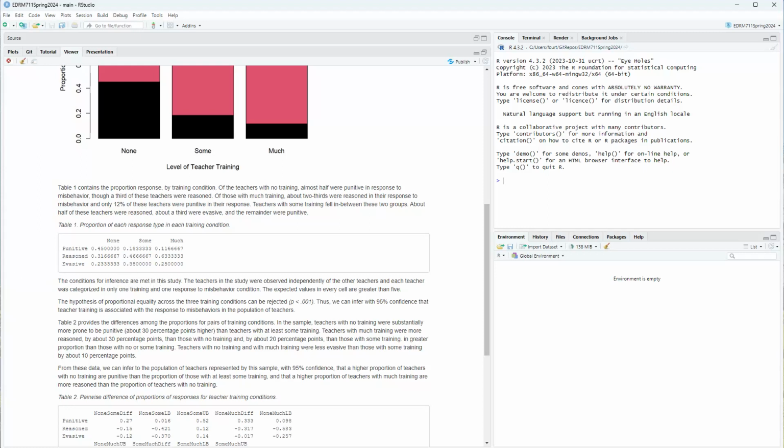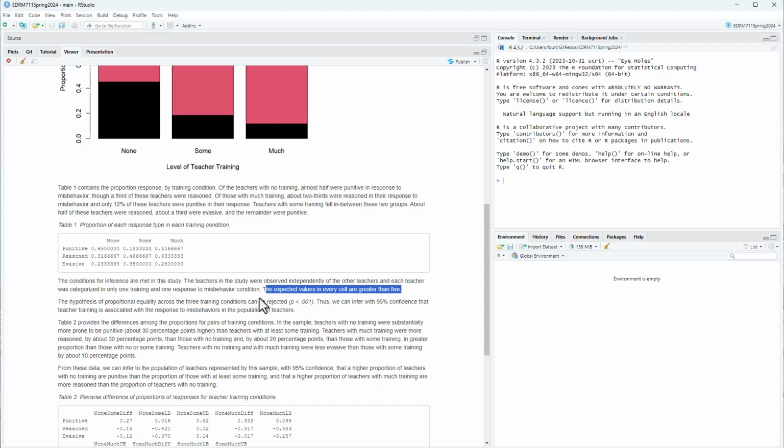Here's the evasive. Now I'm going to look at making inferences, and I say the conditions for inference are met in this study. The teachers in the study were observed independently of the other teachers, and each teacher was categorized in only one training and one response to misbehavior condition. Indeed, we pulled out teachers from the different training conditions. They're obviously going to be independent in the different conditions. And then by sampling independently from each of the three populations, we ended up with independence both within and across conditions. Then I also say the expected values in every cell are greater than 5.